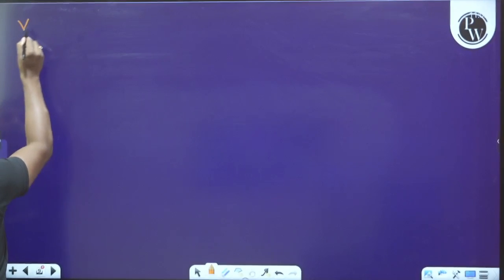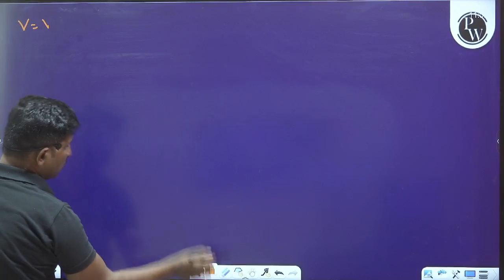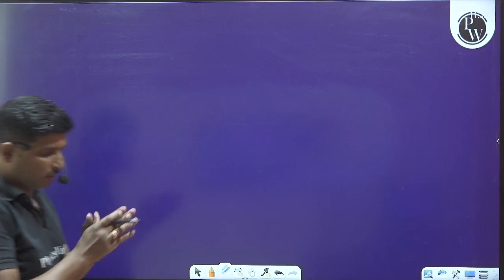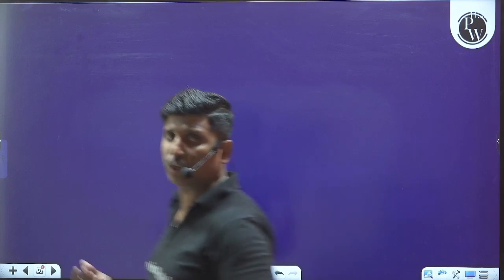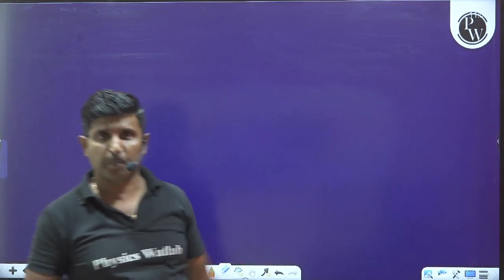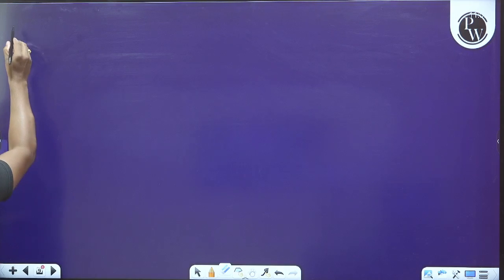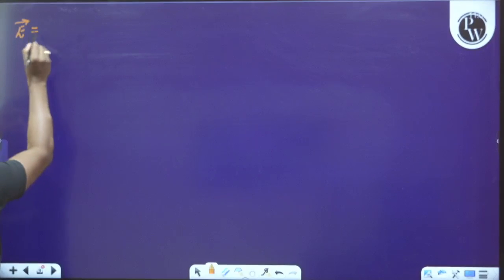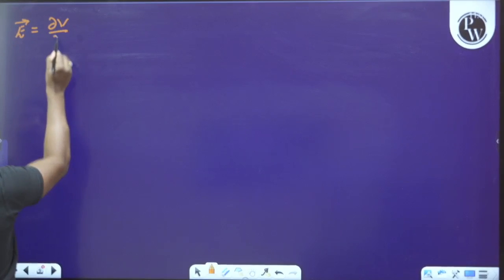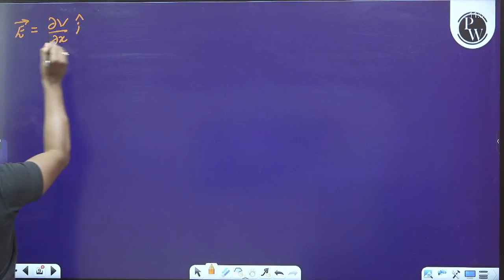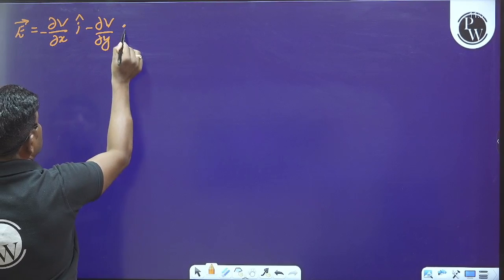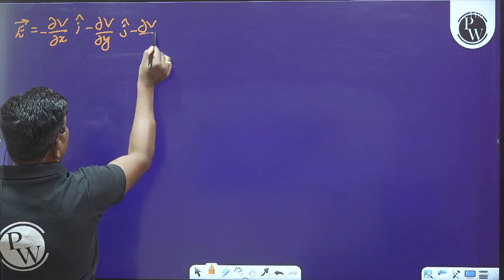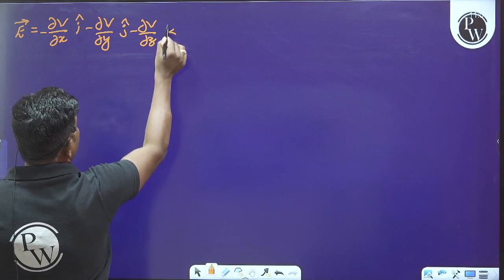Whenever there is a potential in a region or in a space, then we can say that E vector is equal to minus dV by dx into i cap, minus dV by dy into j cap, minus dV by dz into k cap.